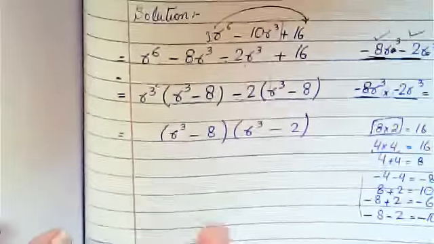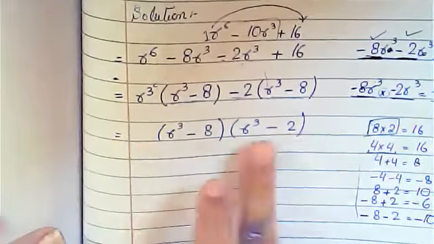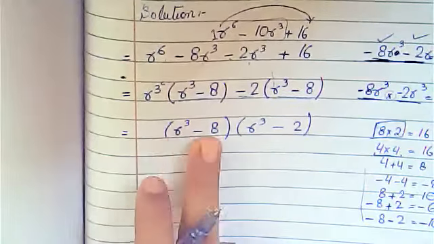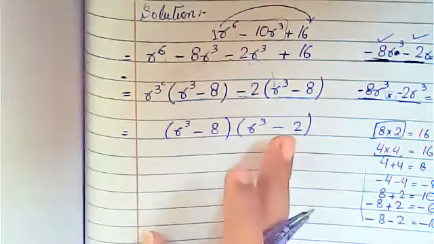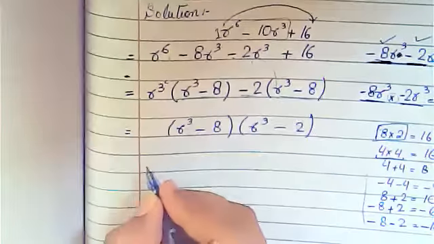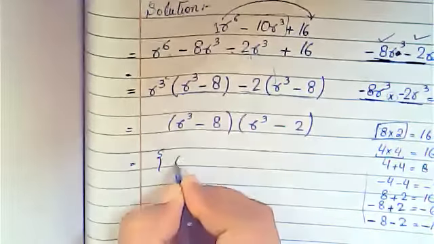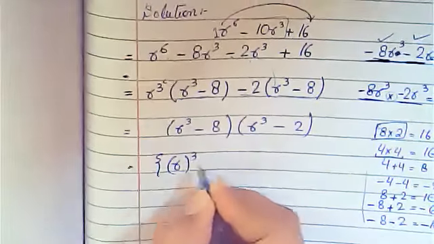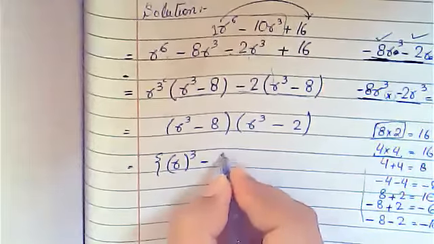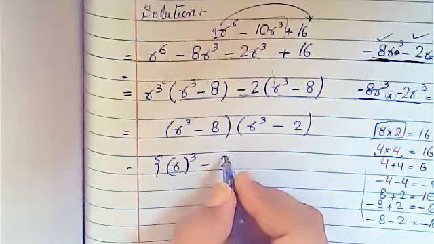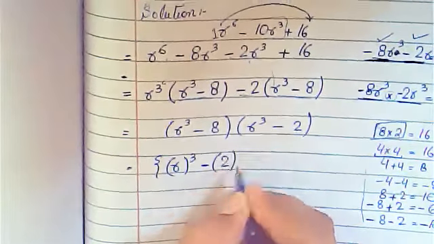Now as you can see, this is minus, this is minus. Here you can take the cube of this one. How can you take the cube? You can write it in this form: r whole cube minus 8 is the cube of 2. 2 multiplied by 2 is 4, 4 multiplied by 2 is 8. So this is the cube.